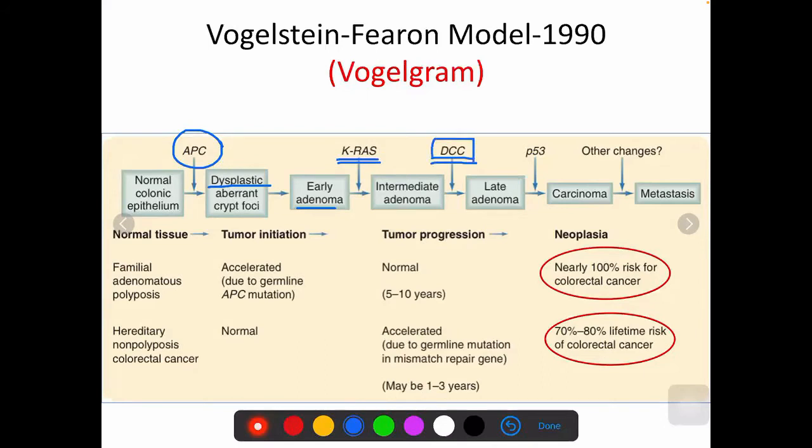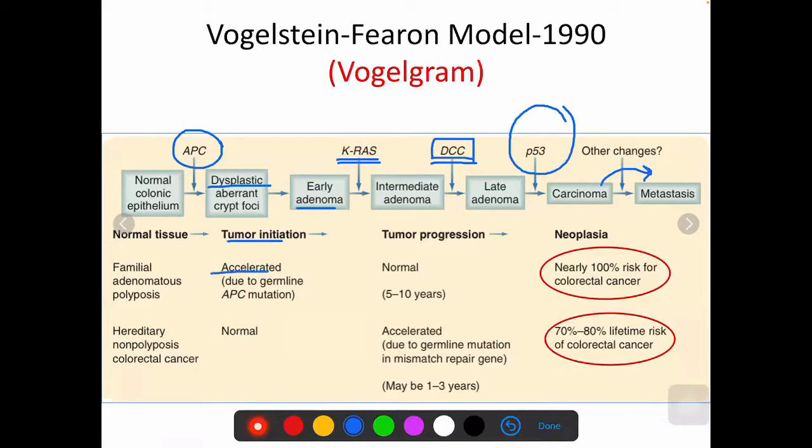Any adenoma to carcinoma transition is by P53 mutation. Some other mutations in the regulation pathway, like TGF beta or SMAD mutations, will give rise to metastasis.